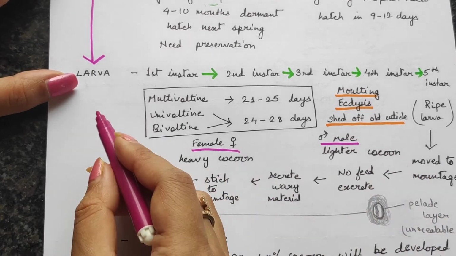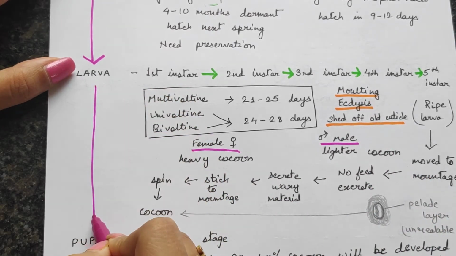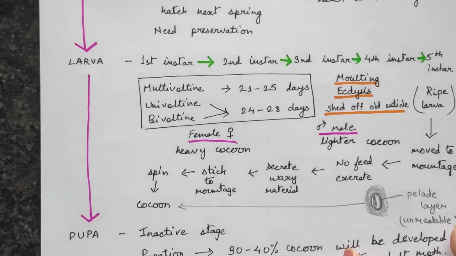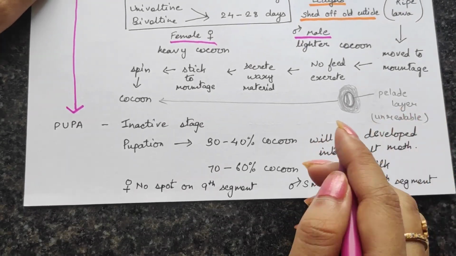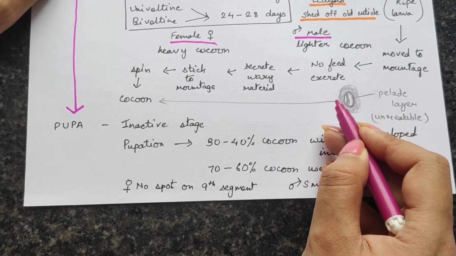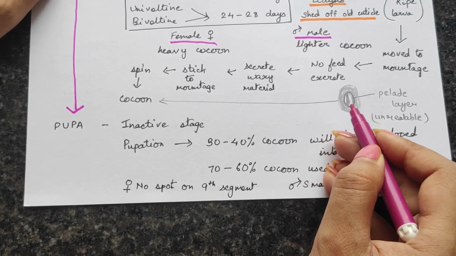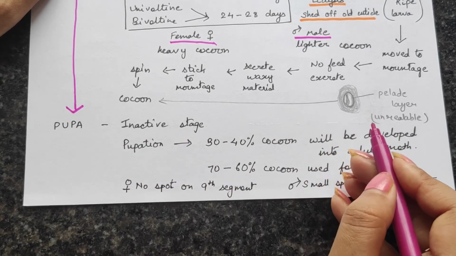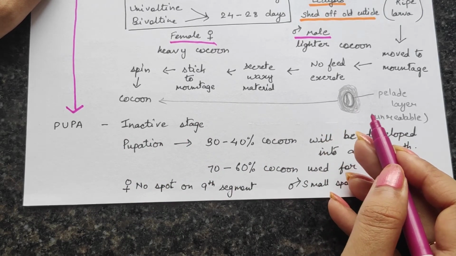Then this larva develops into a pupa inside the cocoon. Since the pupa is already within the cocoon, obviously it cannot feed or do anything. This is the inactive stage in which it just develops into an adult.